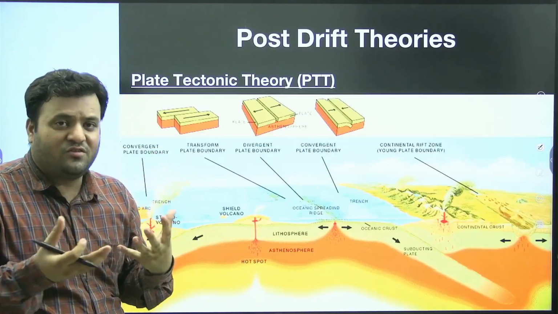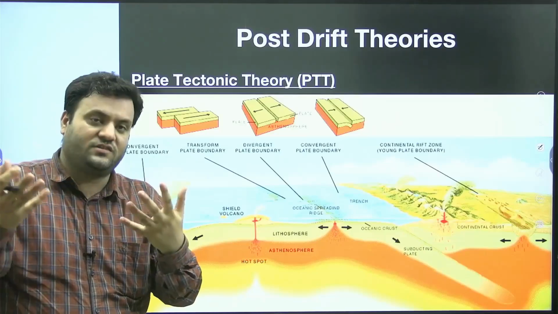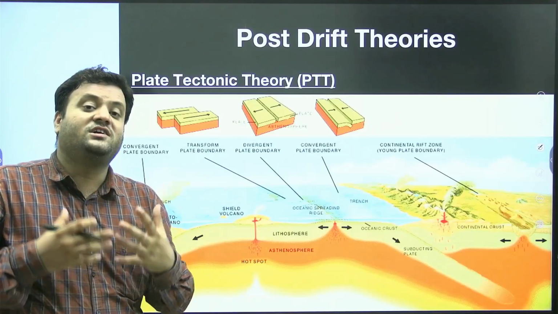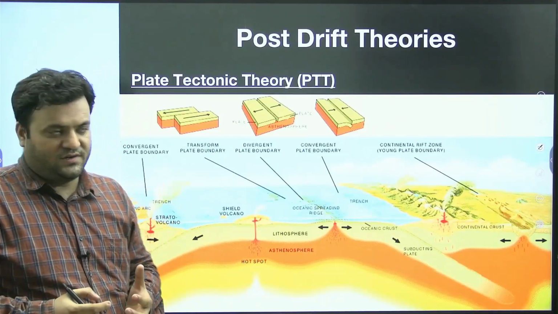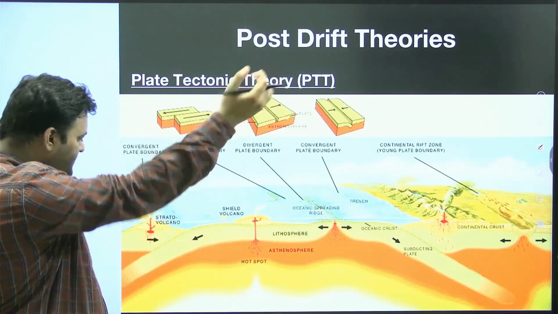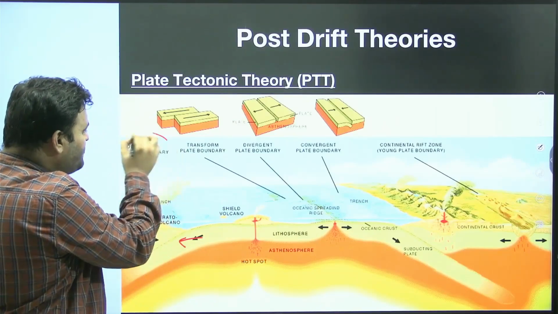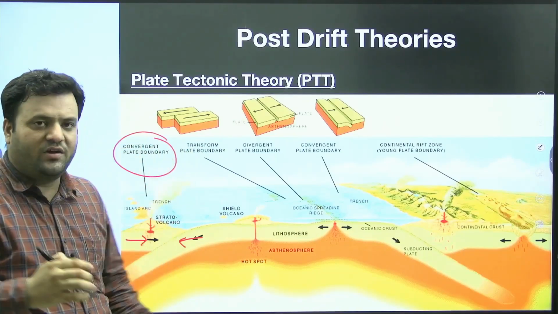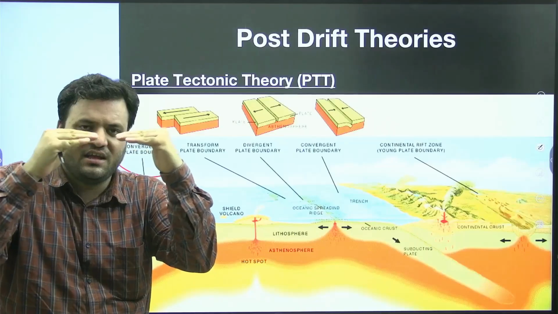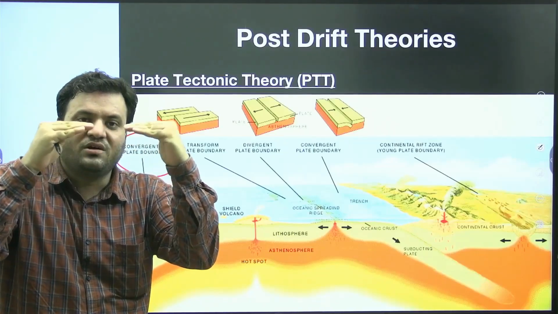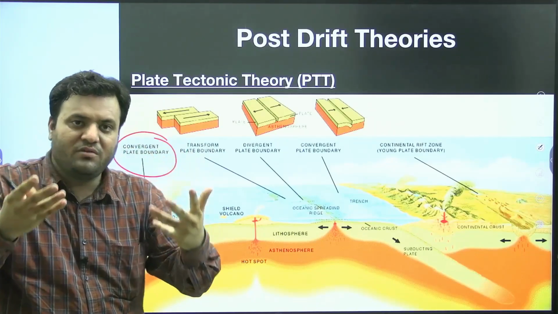And as a result of that interaction, what would be visible on the Earth's crust? So here you can see that when two plates are moving towards each other, that will be known as a convergent boundary. Plates are moving towards each other, that will be known as a convergent plate boundary.